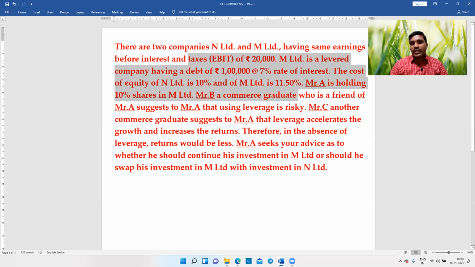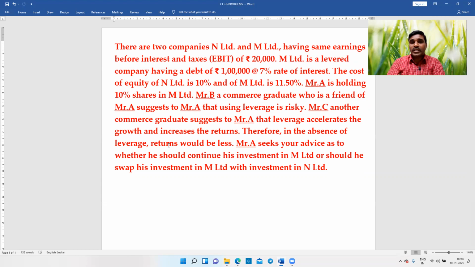Mr. B, a commerce graduate who is a friend of Mr. A, suggests to Mr. A that using leverage is risky. Mr. C, another commerce graduate, suggests to Mr. A that leverage accelerates the growth and increases the returns. Therefore, in the absence of leverage, returns would be less. So now here Mr. A is confused.